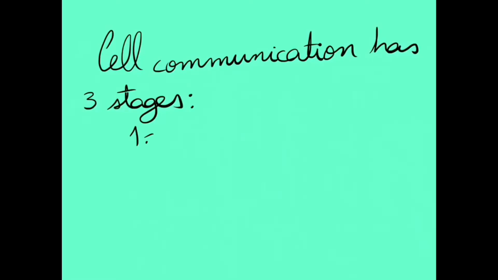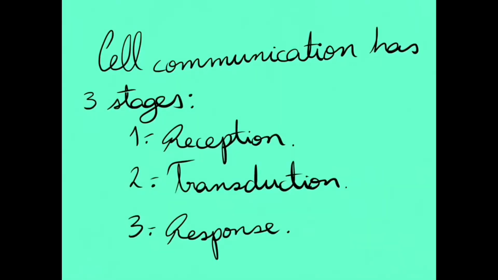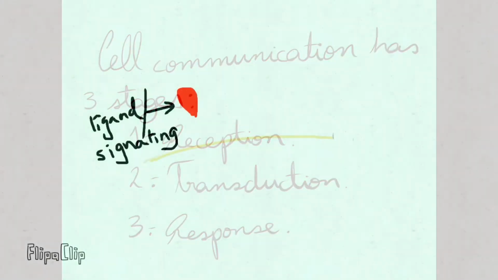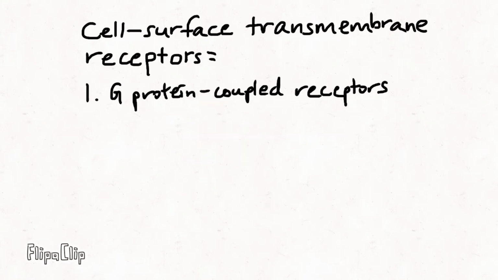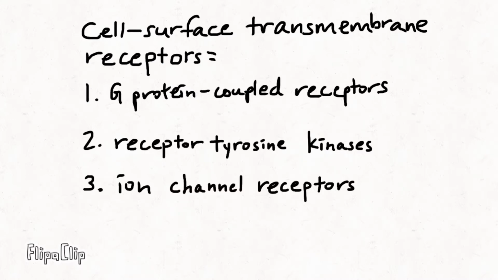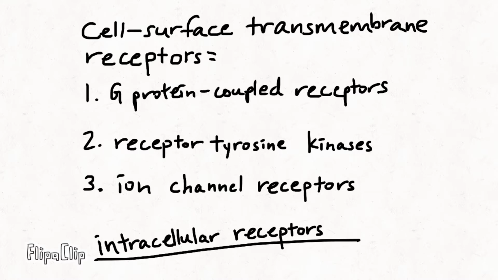In this video, we will talk about the three stages of cell communication: reception, transduction, and response. Signaling molecules release signals that only certain receptors can catch. The ligand has a complementary shape with a specific site on the receptor, which allows attachment to each other. Ligand binding leads to direct activation of the receptor or aggregation of two or more receptors, which both lead to cell interaction. There are three major types of cell surface transmembrane receptors: G-protein coupled receptors, receptor tyrosine kinases, and ion channel receptors. There are also intracellular receptors located in the cytoplasm and nucleus.